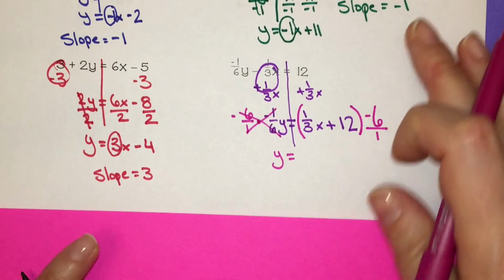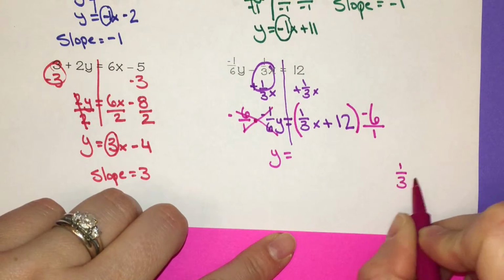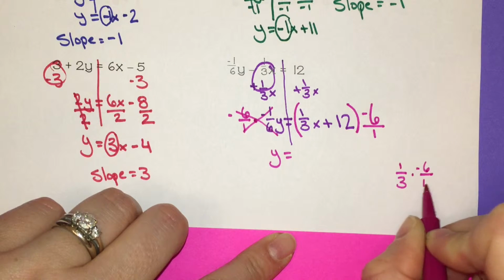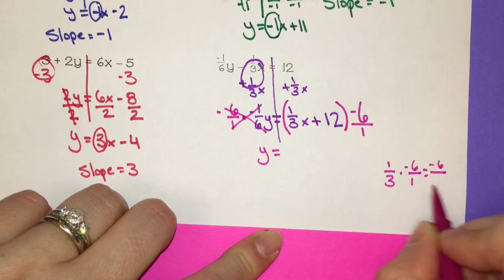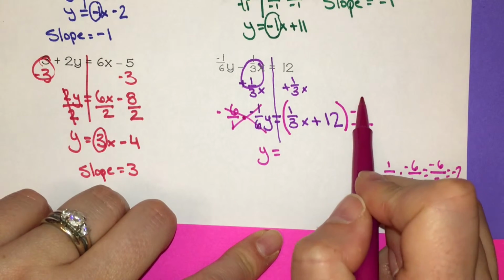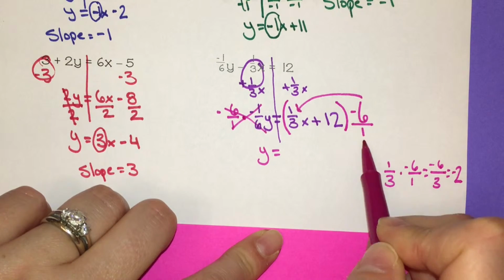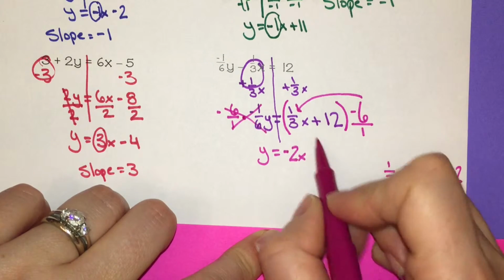So let's deal with the fraction part. I'm just going to do it over here. So 1/3 times negative 6/1. 1 times negative 6 is negative 6. 3 times 1 is 3. And negative 6 divided by 3 is negative 2. So I know when I multiply these together, negative 6/1 times 1/3 x is negative 2x.